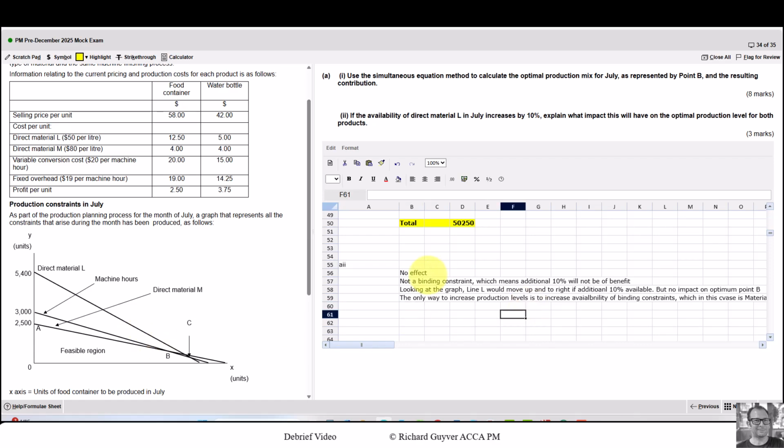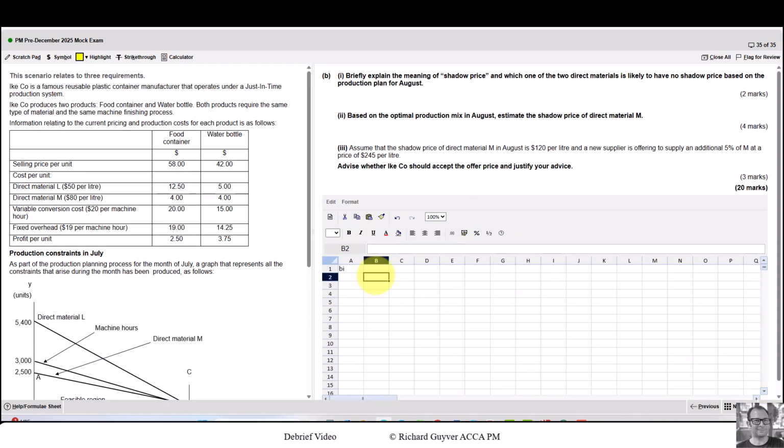Okay, unusual again to have a question where we're given the narrative answer in the spreadsheet. But don't fall into the trap of just saying no effect or no effect because it's not a binding constraint. Use the mark allocation to drive the amount of content that you give. Really important for these narrative questions.